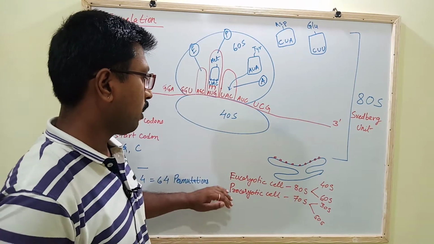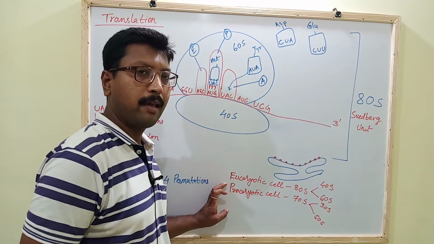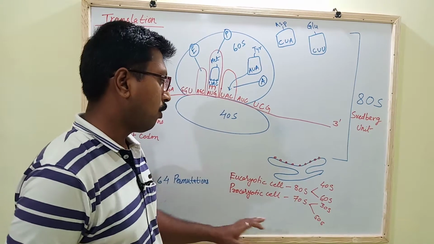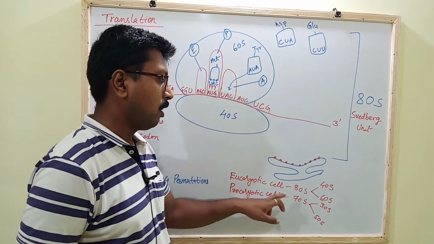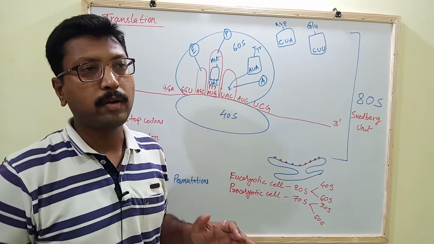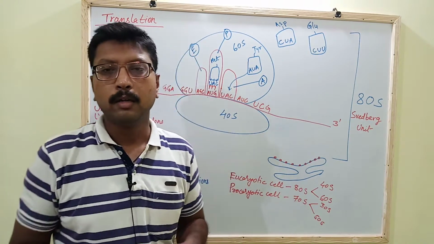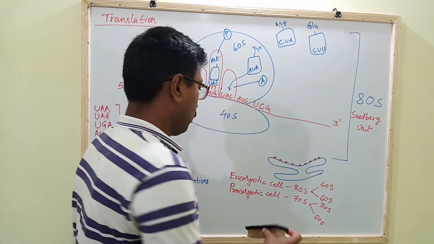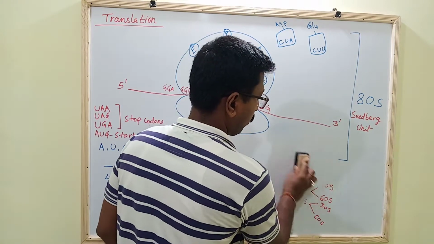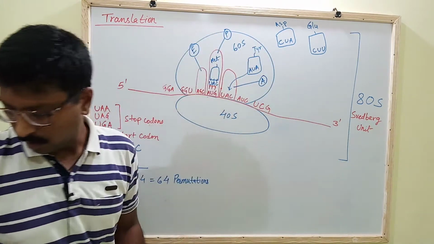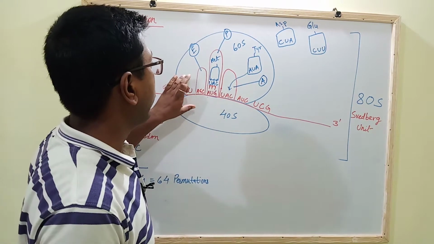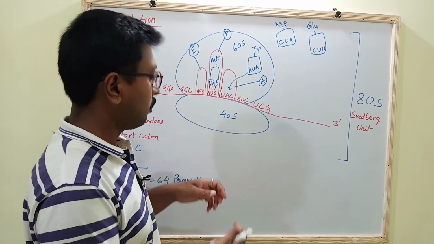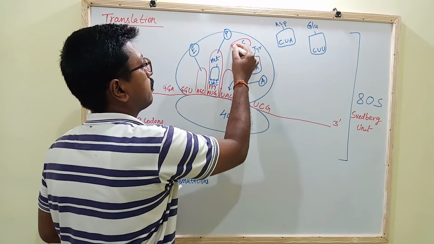So here we are not talking about the prokaryotic cell and the 70S ribosome, but we are talking about the eukaryotic cell with the 80S ribosome. The whole translation process is done in the 80S ribosomes. I have already drawn one structure of the ribosome here. As we know, the ribosome is divided into two parts. First is the 40S subunit, and second is the 60S subunit.